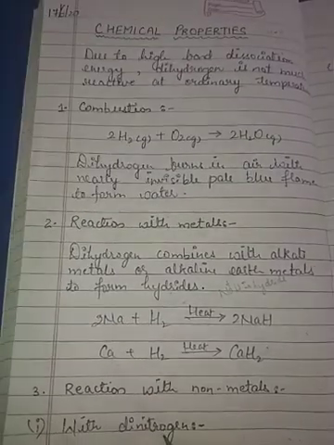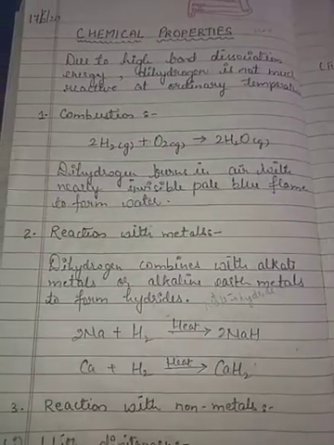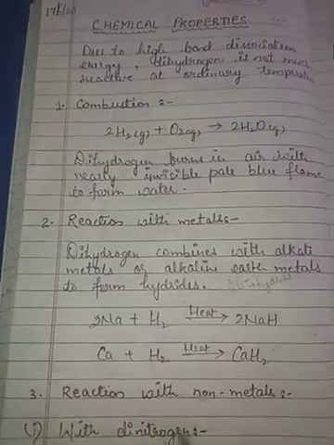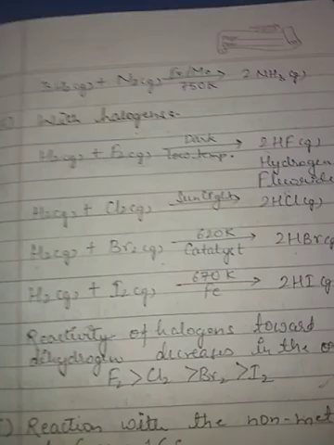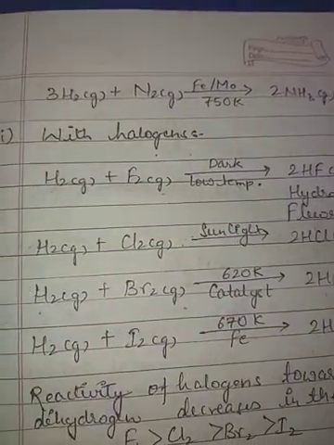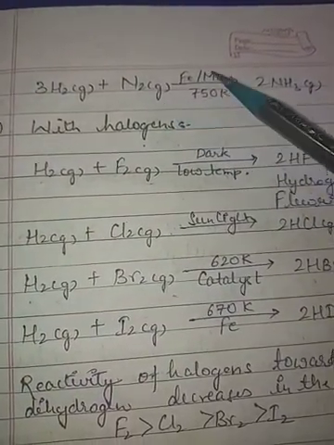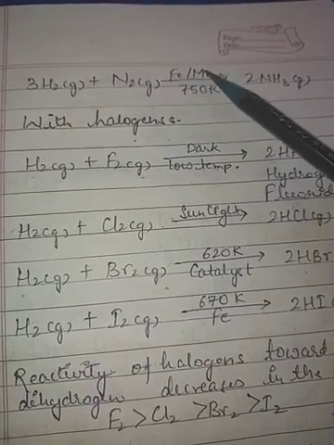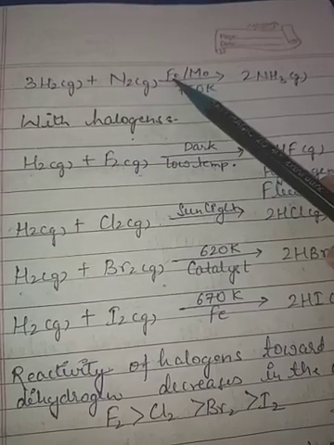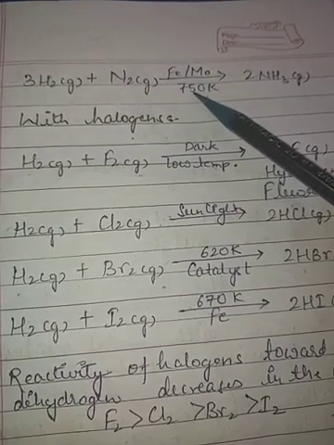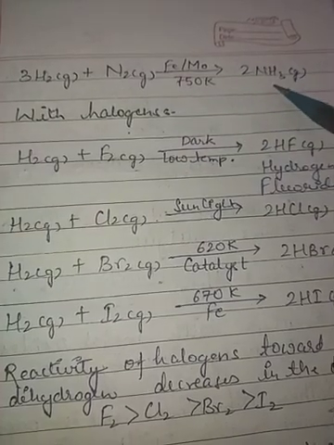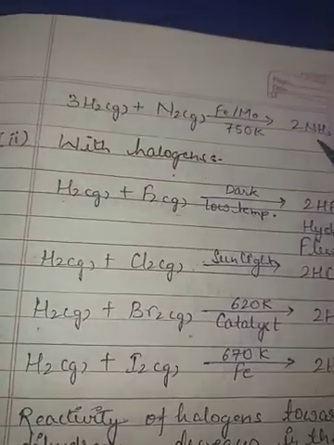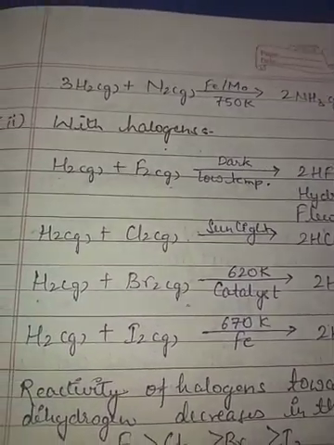The first one which we will take is with dinitrogen, N2. You must have studied Haber's process. Hydrogen reacts with nitrogen in the presence of iron, which is a catalyst, and molybdenum, which enhances the property of this catalyst. The temperature here is 750 Kelvin, and ammonia is formed. There are so many uses of ammonia also, like in fertilizers.